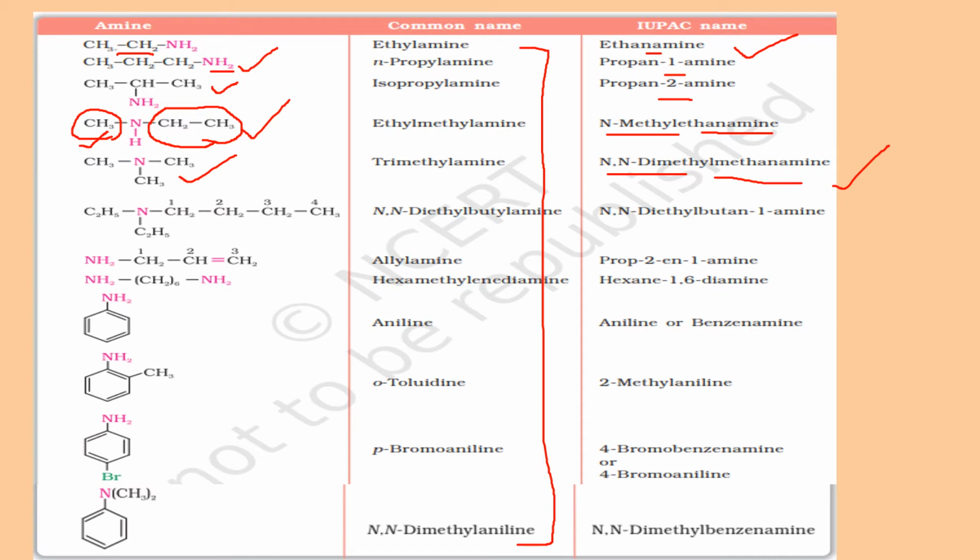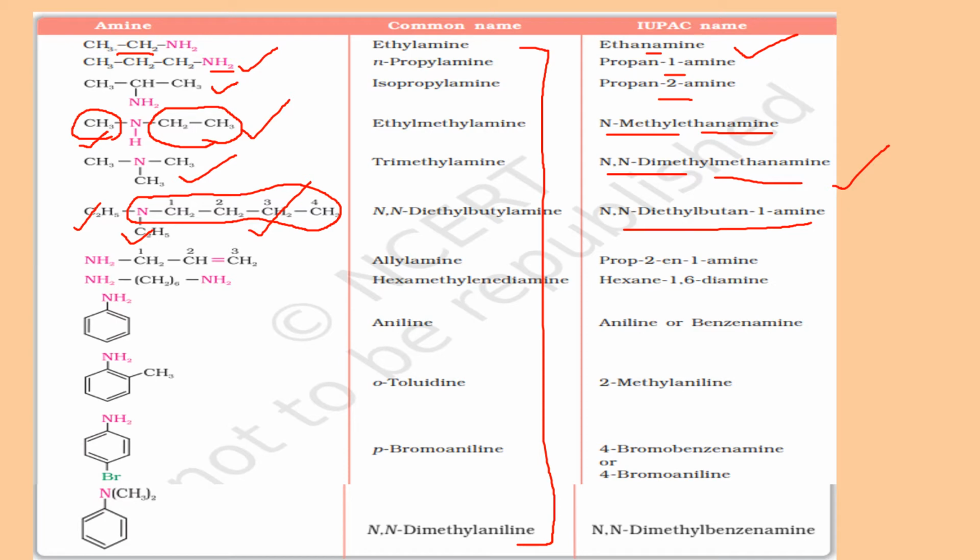Another example of tertiary amine, but here you have different attachments, different R groups. So the biggest R group is the main compound. This is butane 1-amine, which is the main compound, and there are two substitutions. So it becomes N,N-diethyl butane 1-amine.